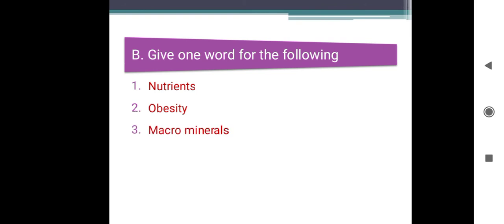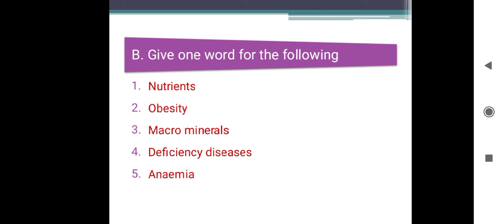Minerals that are needed by the body in small amounts: trace minerals. Diseases caused due to lack of nutrients in the diet over a long period of time. What is the answer? Deficiency diseases. A disease caused by lack of iron in the diet: anemia.